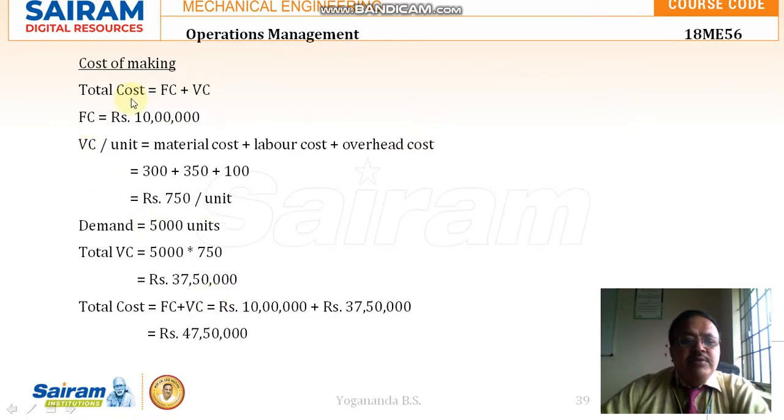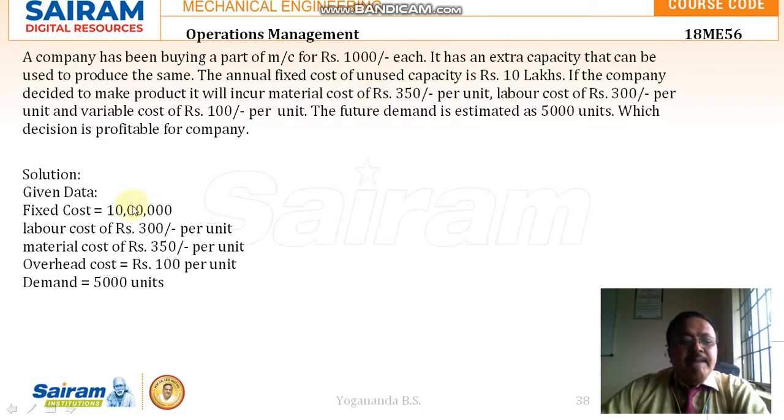So we'll find out the cost of making and cost of buying. So comparing the two, we can later decide. So total cost is fixed cost plus variable cost. This variable cost depends on the volume of production. If the volume of production is small, variable cost will be less. If volume of production is more, variable cost will be more. Whether you produce zero product or n number of products, the fixed cost remains the same. So that is given as 10 lakhs rupees. So fixed cost is written as 10 lakhs.